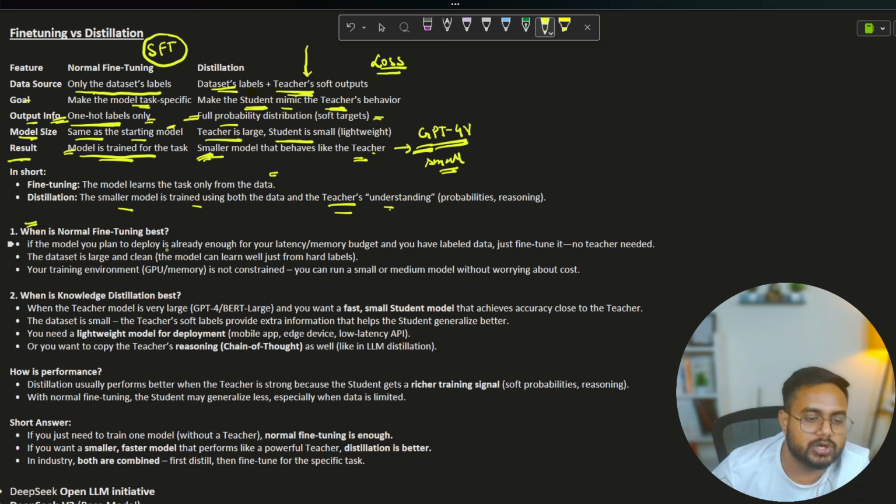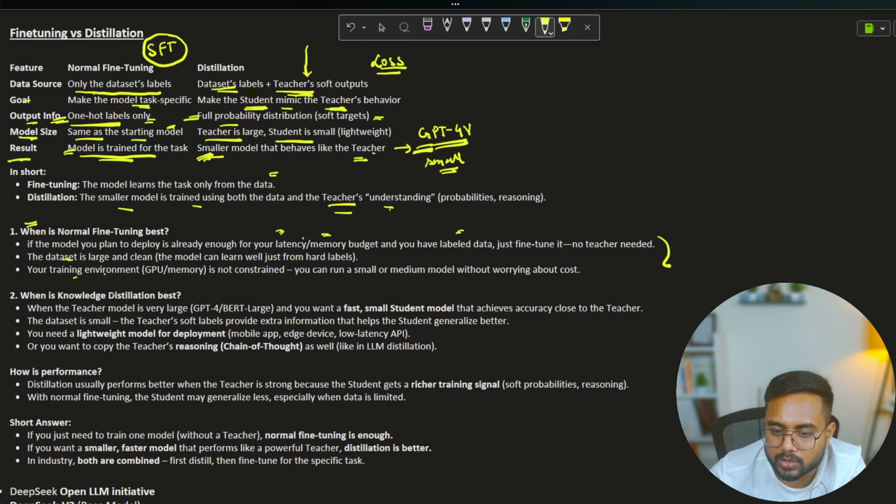So the model which you are planning to train, you have enough memory. You can bear the latency which you are getting with respect to the data while you are training, or after the training with respect to the used model. If you can bear the latency in terms of the prediction with respect to configuration and all, then you just need to fine tune your model. The data set is large and clean, and you don't have a restriction of the GPU memory and all.